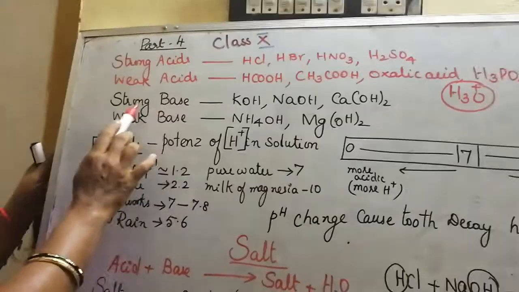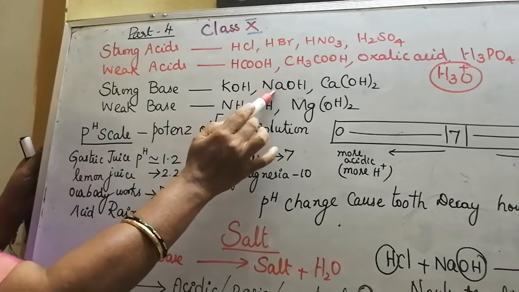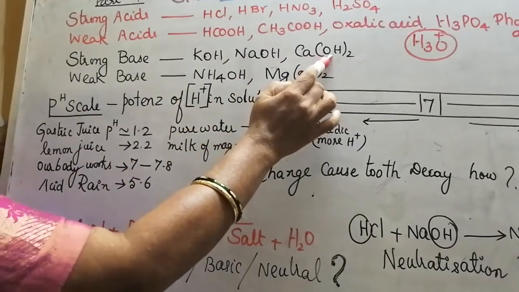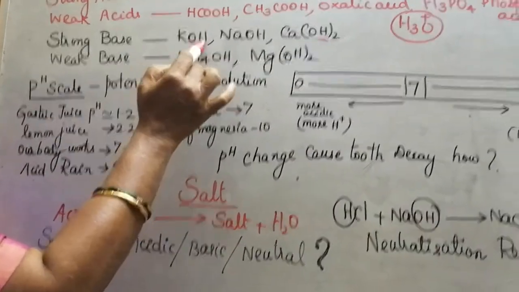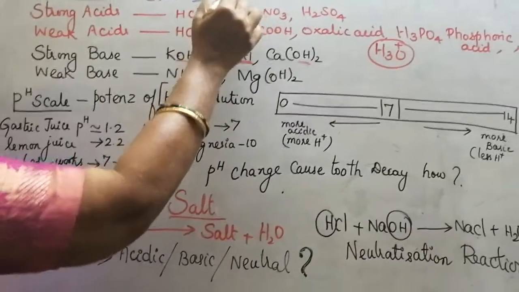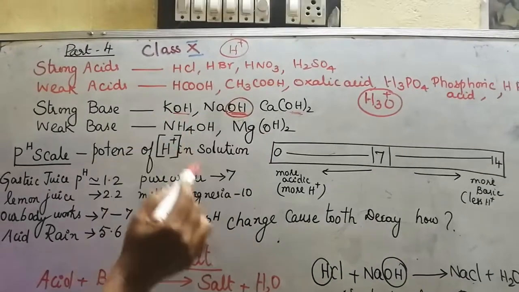Now let us go to strong bases. Potassium hydroxide, sodium hydroxide, calcium hydroxide. From the name itself we can understand these bases will give OH minus ions. How acids give H plus ions, likewise bases give OH minus ions.